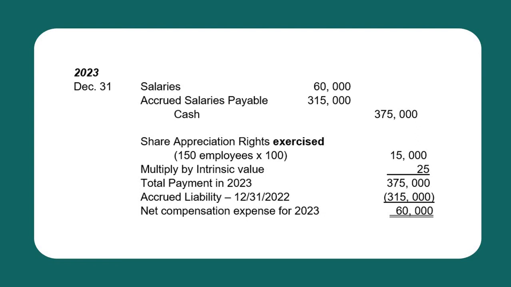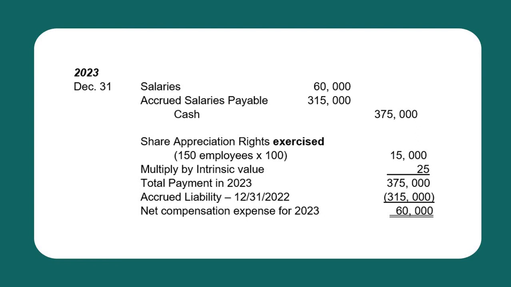So, in this case, we are already closing the accrued salaries payable. It is because this is the final settlement, meaning as of the end of 2022, there are no more rights that are not exercised because all rights were exercised. So, we close the accrued liability, and the net will be the compensation expense to be reported.